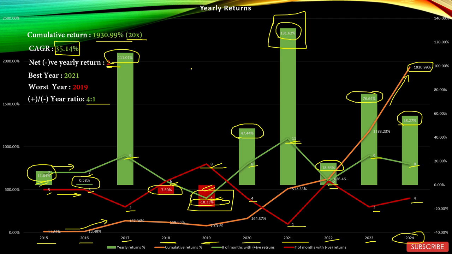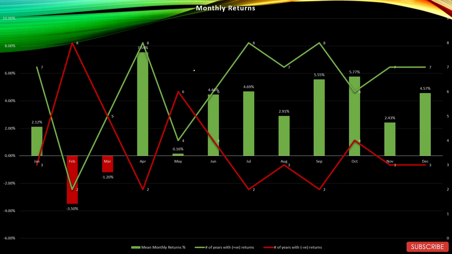Now let's move on to the monthly graph and see how this sector has performed on a monthly basis. So this is the monthly returns graph. The green bars over here show the positive mean monthly returns. The red bars show the negative mean monthly returns.